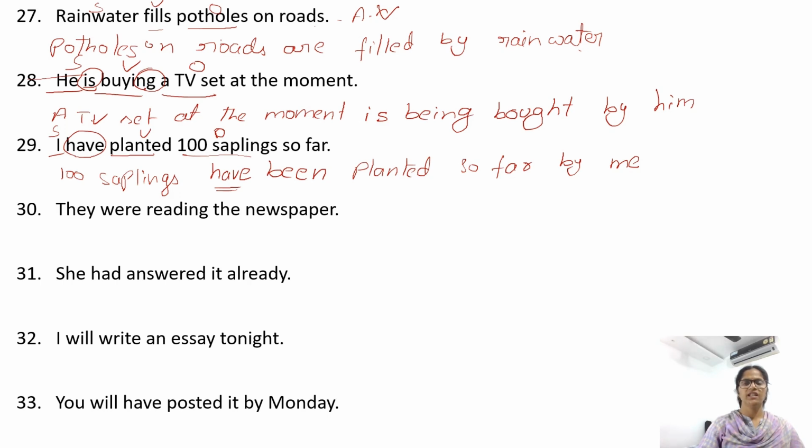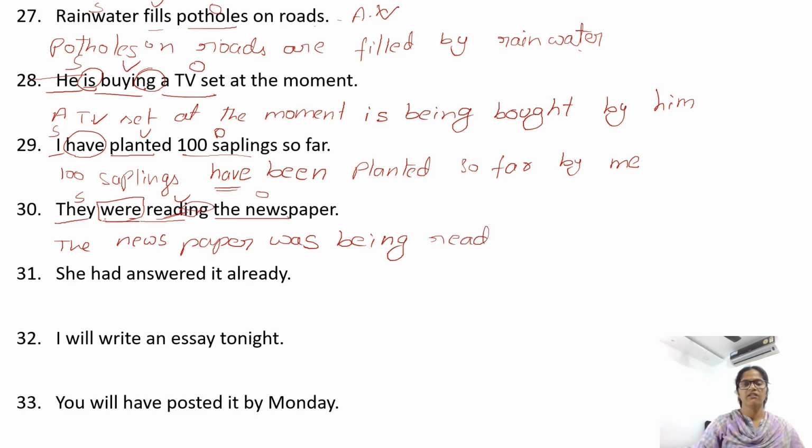They were reading the newspaper. Reading verb, they subject, newspaper object. The newspaper, we have helping verb were, but here the newspaper is singular, so we need was, singular form of were. The newspaper was, ing form of a verb, continuation form, we use being. After is, am, was, were in passive voice, we need being. Being, read V3 form. Read, read, read. Being read by them.